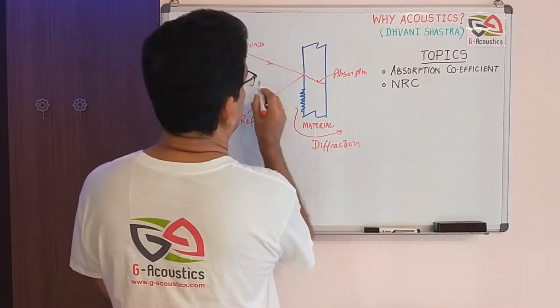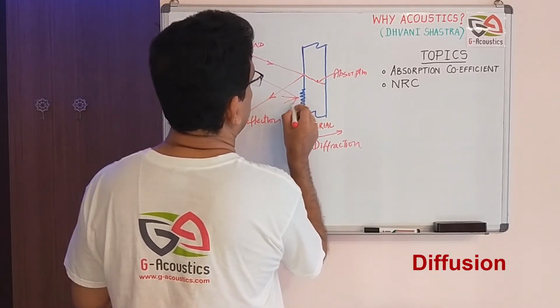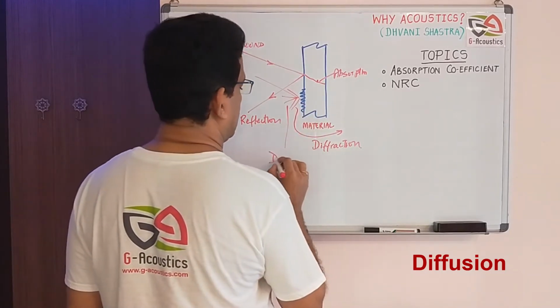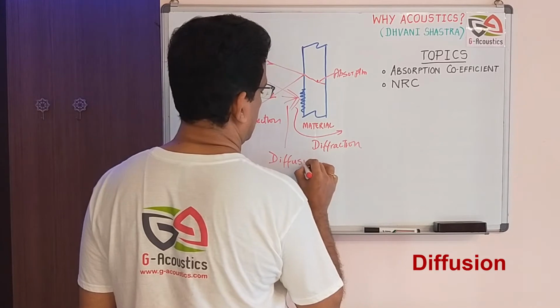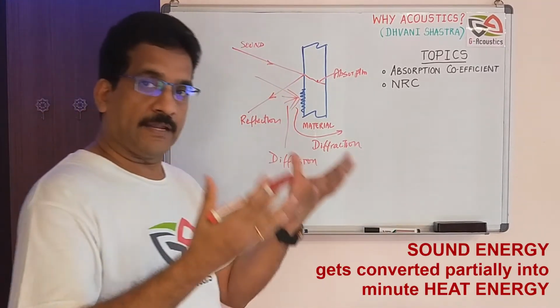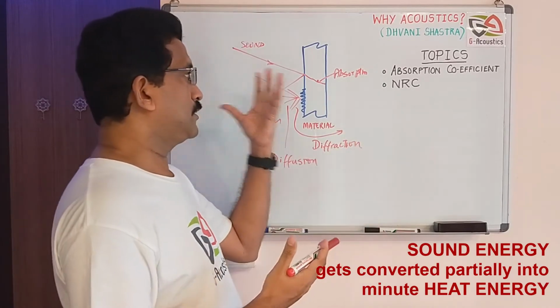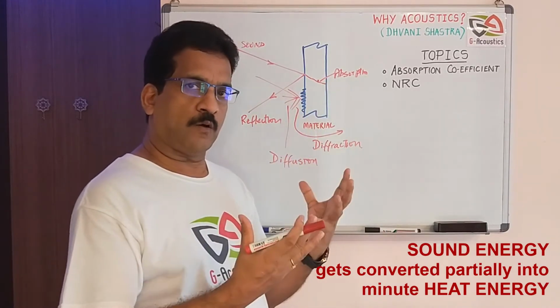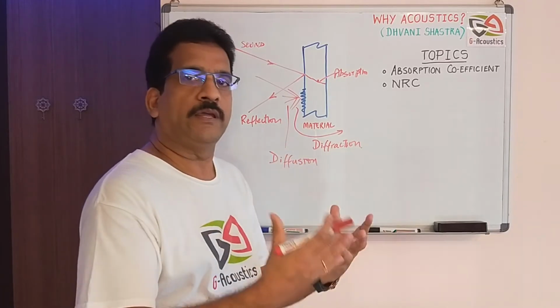When the sound falls, it gets diffused in different directions. So this we call diffusion. So in all these cases, when sound, which is an energy by itself, falls on a particular material and it gets absorbed, the sound is converted into heat energy.